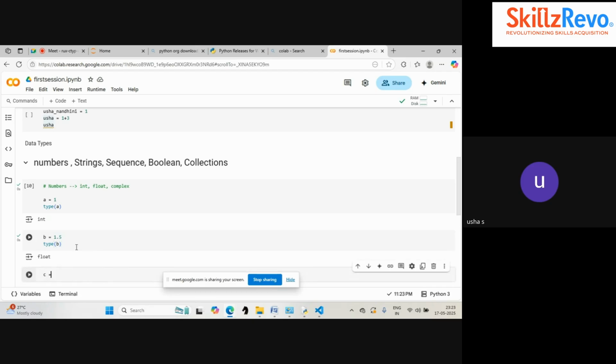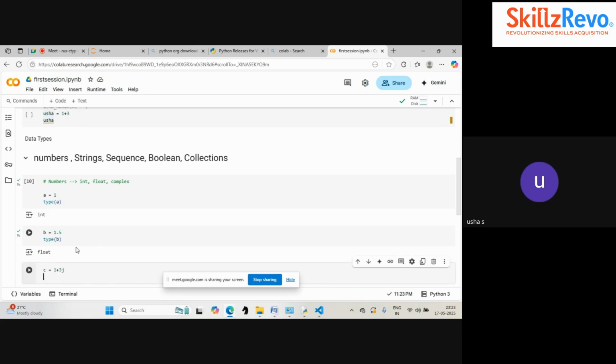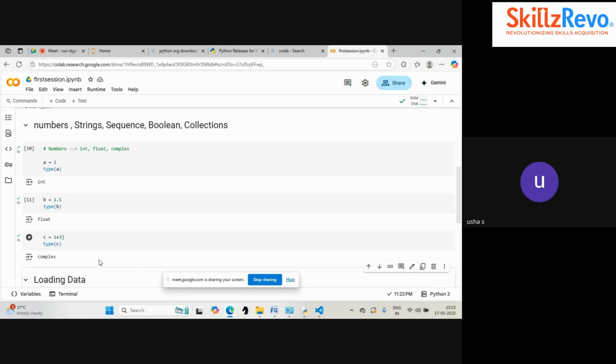Okay, so if I am creating this variable as complex, I can give it something like this. That is having a real number and imaginary number. You can see this is a complex data type. 1 is a real number, 3j is an imaginary number.